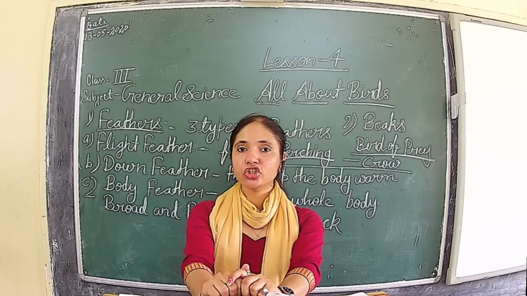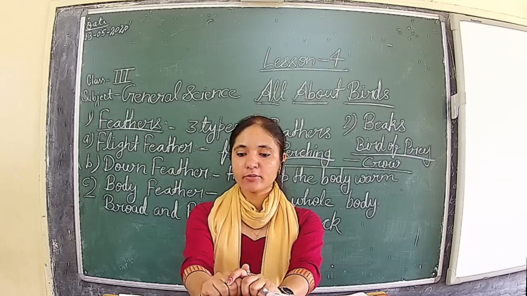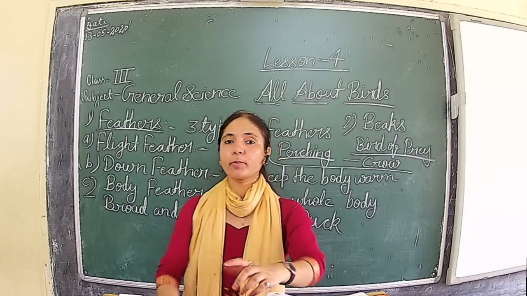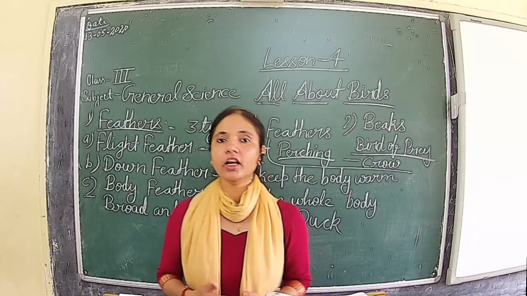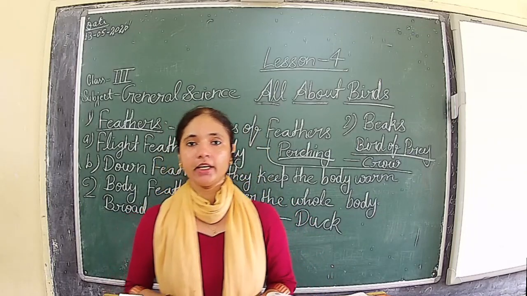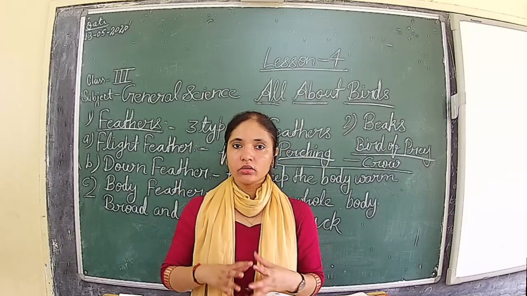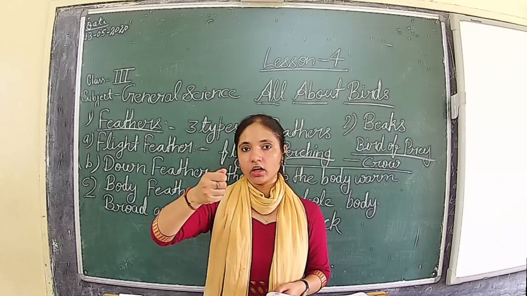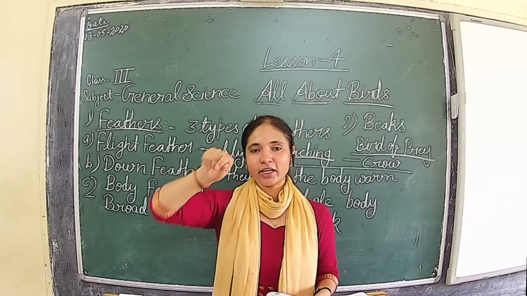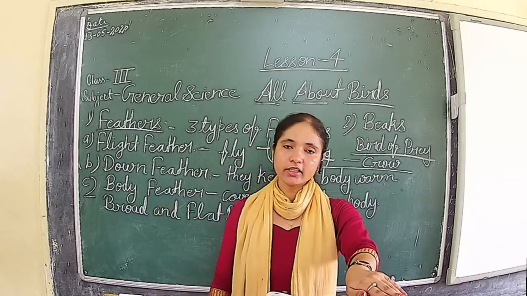Then third is the strong chisel-shaped beak, found in the woodpecker and hoopoe. It helps them eat insects from the soil, as well as make a hole like a drilling machine. They make a hole in the tree trunk and they live inside it.